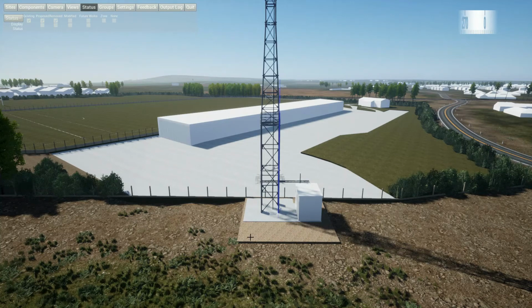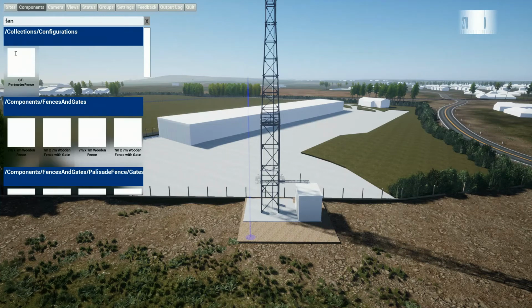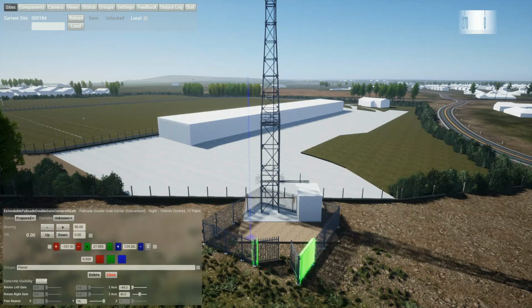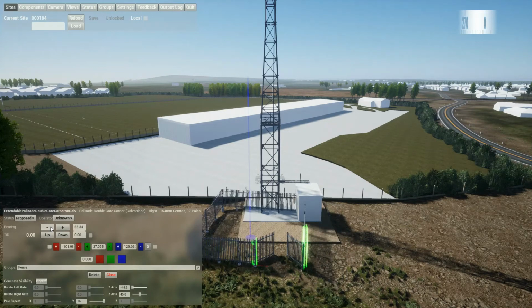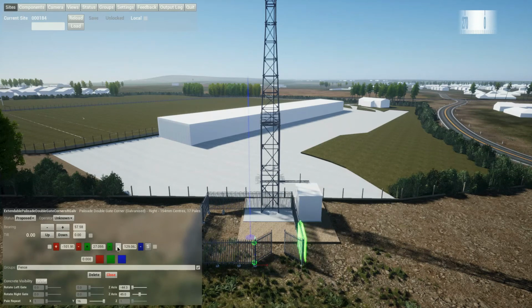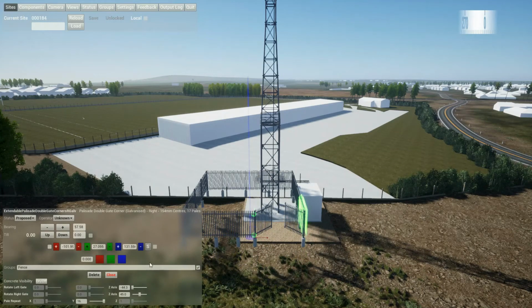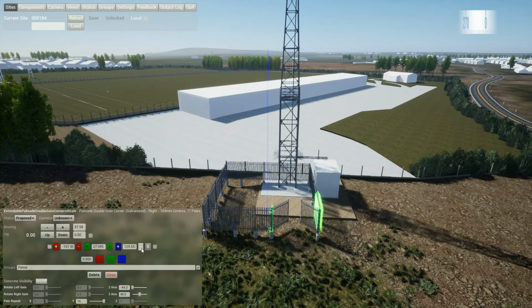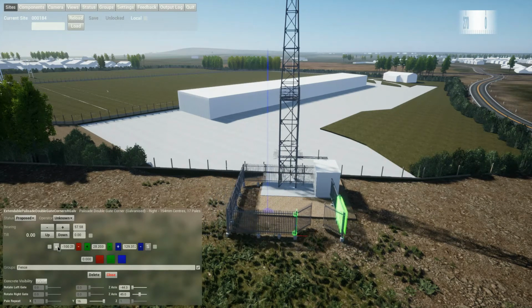You'll notice that there's no fence compound. The reason for that is that we can bring in different types of fence compounds. For example, we've got a perimeter fence here, which is a palisade fence. Let me just see that here. Again, we can rotate that to suit, and I'm just going to raise that up so you can see the concrete footings or foundations for the posts. And so we just put that back down, and we can move that into position very quickly.